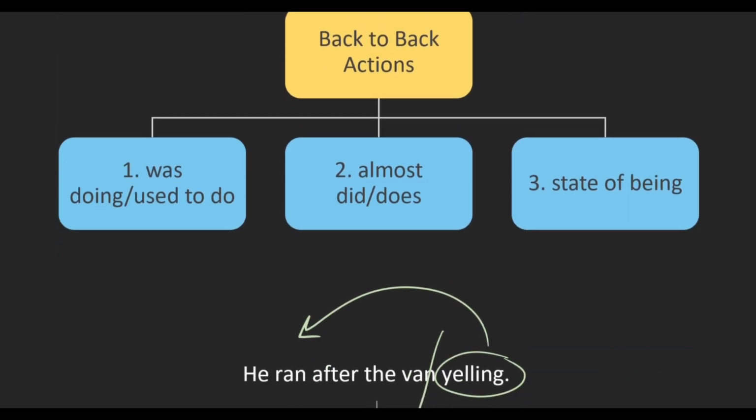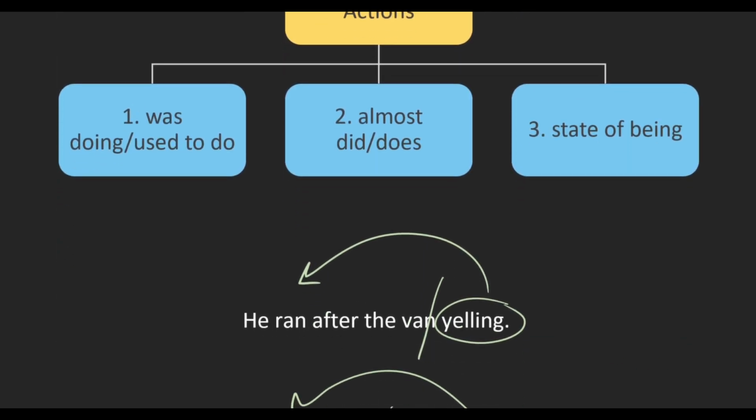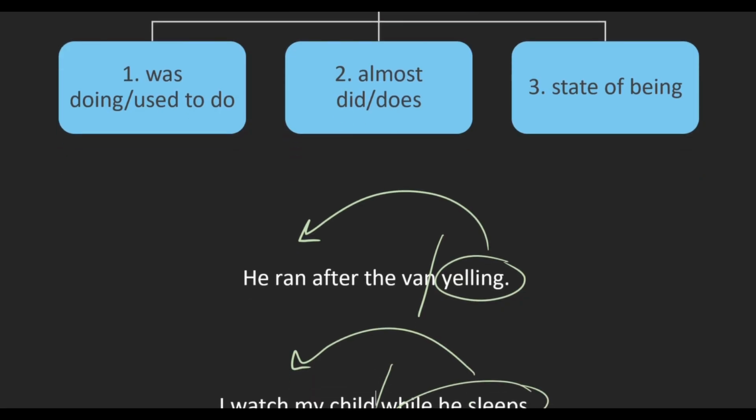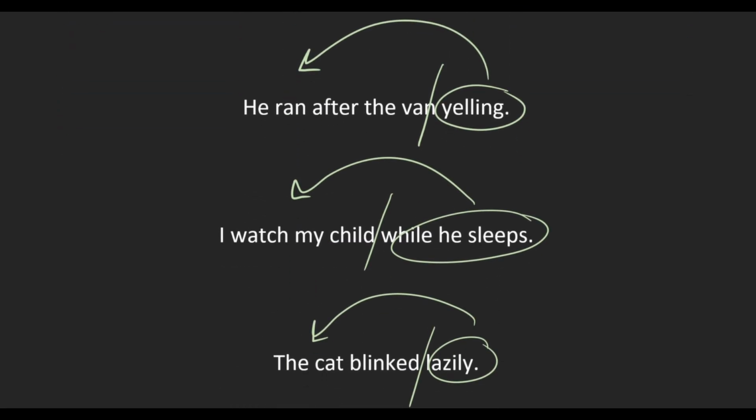And he ran after the van yelling: running tells you what's happening, and yelling tells you how that's happening, so yelling would be the second action in Arabic. Yelling, while he sleeps, lazily aren't really actions in English, but in Arabic they would be actions. So you have two actions.